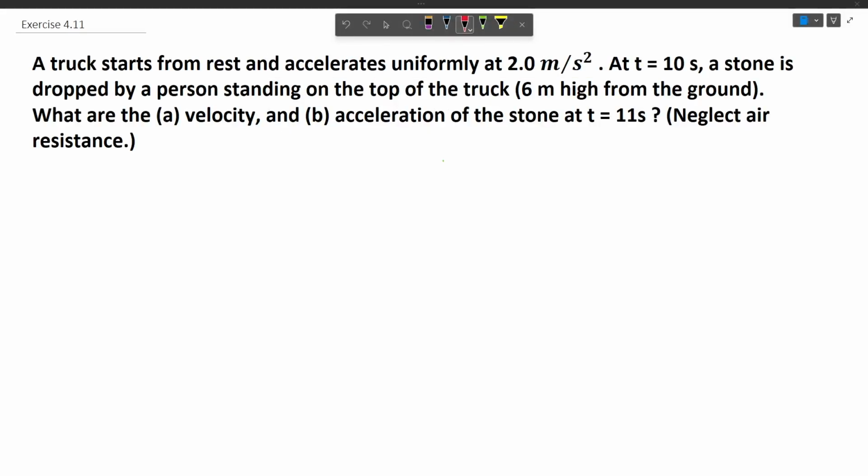The question says that a truck starts from rest and accelerates uniformly at 2 meter per second square. At time t equals to 10 seconds, a stone is dropped by the person standing on top of the truck, that is 6 meter high from the ground. What is the velocity and acceleration of the stone at t equals to 11 seconds?